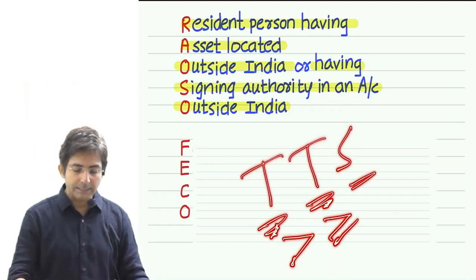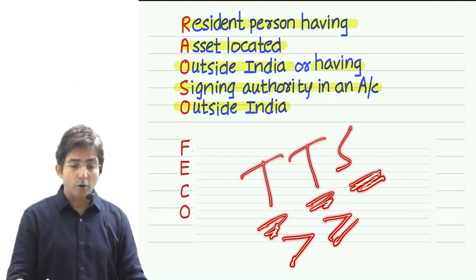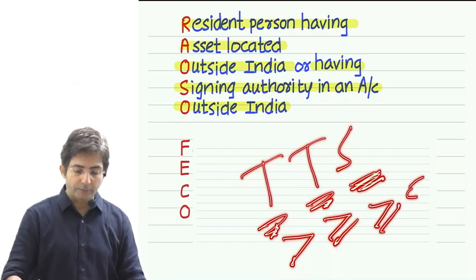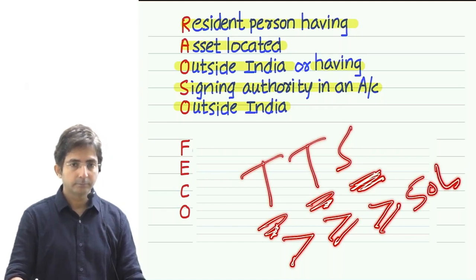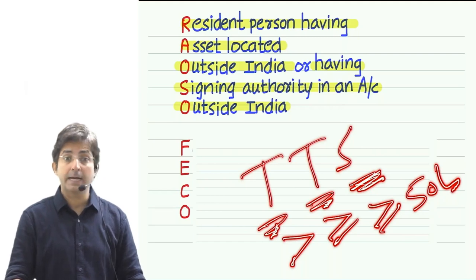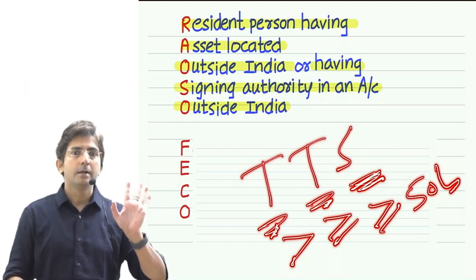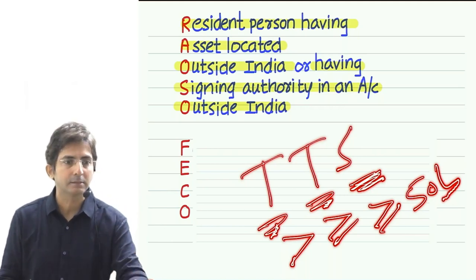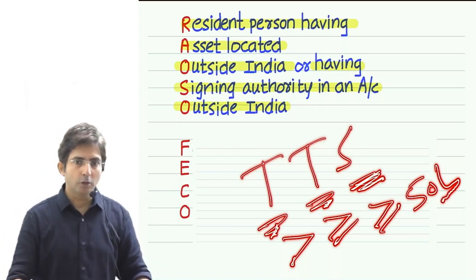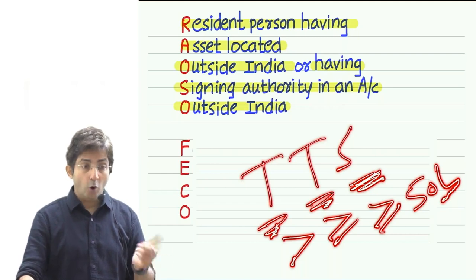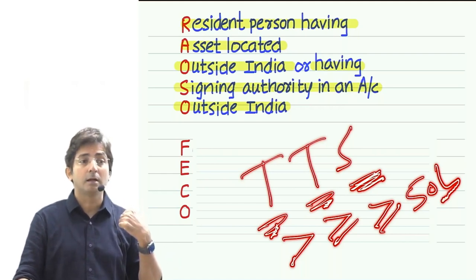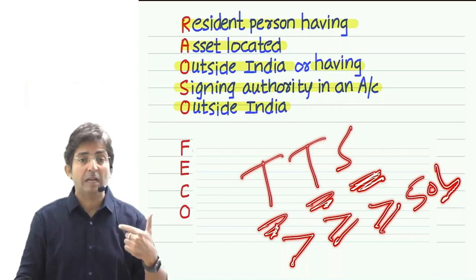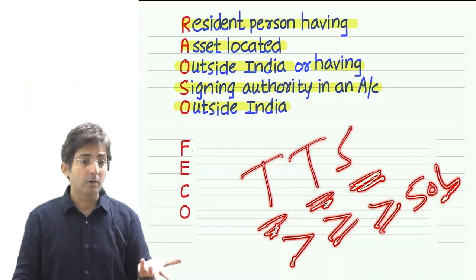Then last, savings account. Savings account, if you deposit more than or equal to 50 lakhs, then also, high standards, you will have to file the return. Even if you say my income is 0, my tax is 0, you don't pay tax, but file the return. Because depositing more than or equal to, here also the equal to sign is there. Depositing more than or equal to 50 lakhs in a savings account is not a small thing.